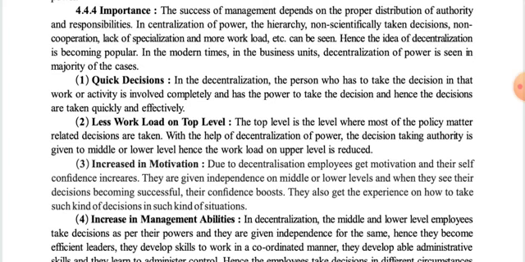In decentralization, the person who has to take the decision in that work or activity is involved completely. It means if there is a marketing manager, then the power and authority is distributed to them, so that he is able to take any kind of decision regarding his particular department without any interruption or interference of any other persons, and hence decisions are taken quickly and effectively, because now they don't have to ask any superior authority.